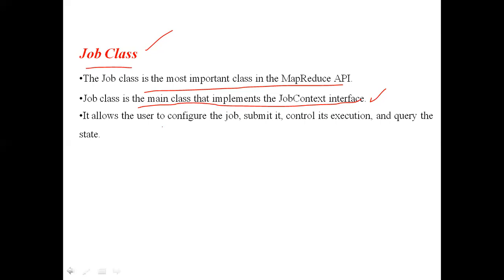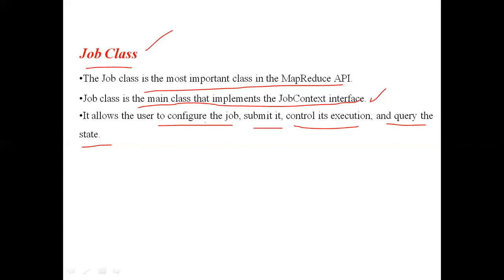What is the duty of this job class? It allows a user to configure the job, that means to give the details of the job, to submit the job, to control the execution of the job and to query the state. If you want to know the status of your job, for example, we have given some file for analysis and after some time we want to know the status of that analysis, that is querying the state.